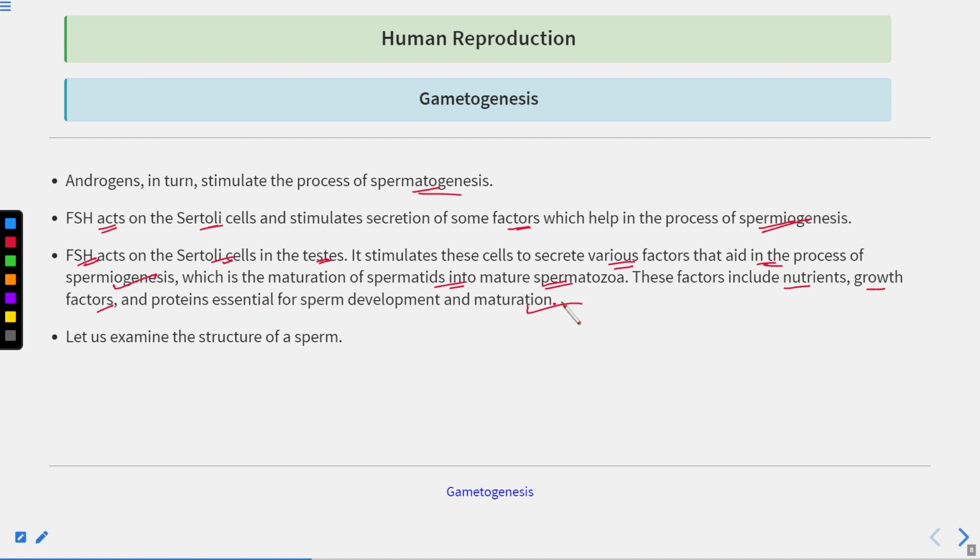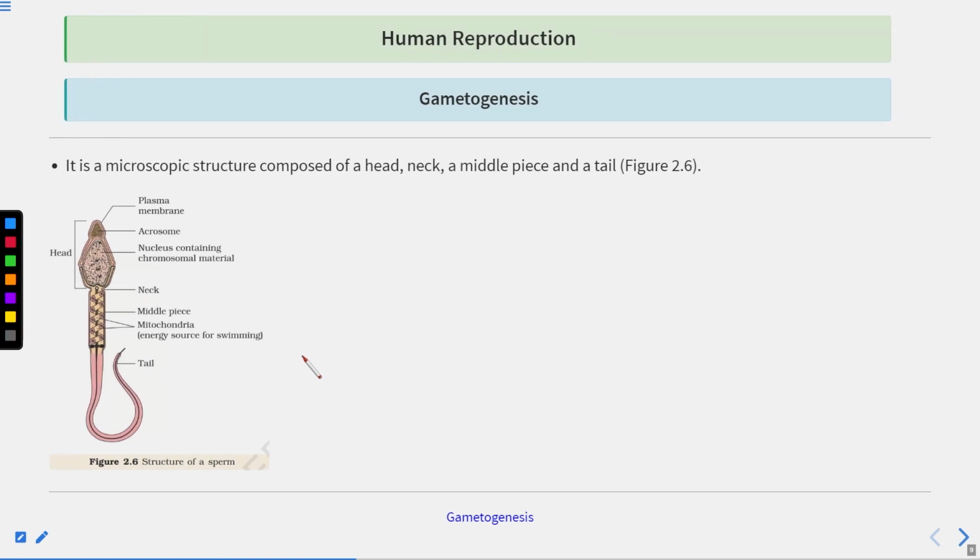Now let's talk about the structure of the sperm. This is also a very important topic. This is the image showing you the structure of the sperm. The sperm is a microscopic structure. What are the major parts of the sperm?